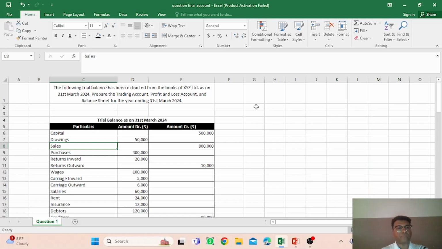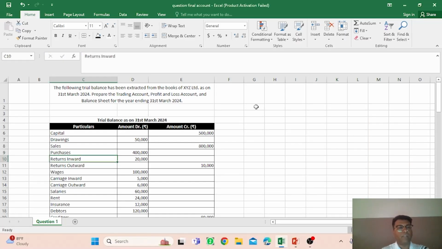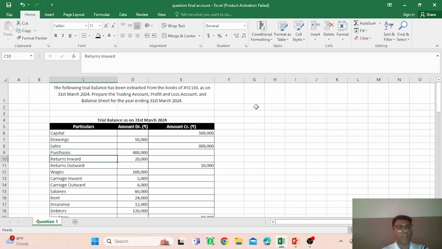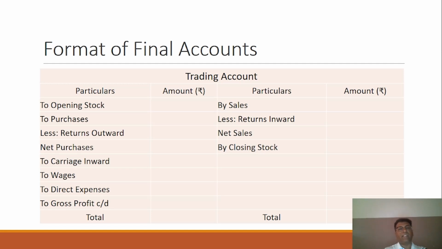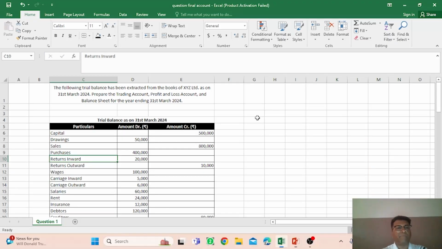After that, purchase: again you can see it on the debit side of the trading account. Return inward, is it on the debit side or credit side? Inward means it is the sales return. So you can see here the return inward, and you have to mention this figure.